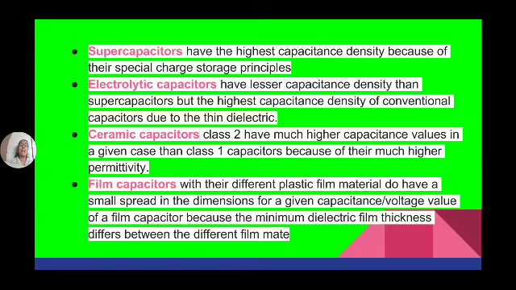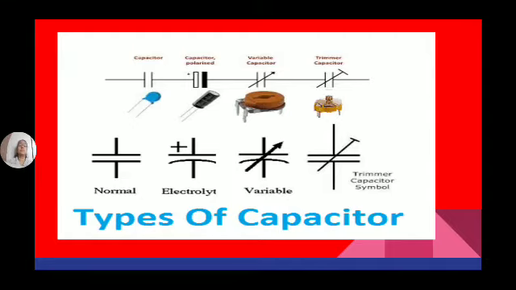So the highest category is supercapacitors. Hierarchy: first supercapacitors, then electrolytic, then ceramic, then film. Here it is shown that this arrow mark indicates the electrolytic variable capacitors. The plus-minus symbol indicates that they are electrolytic capacitors, because electrolytic capacitors have positive and negative terminals. In normal capacitors, there is no differentiation between the two; either can be used as the positive and the other as the negative.